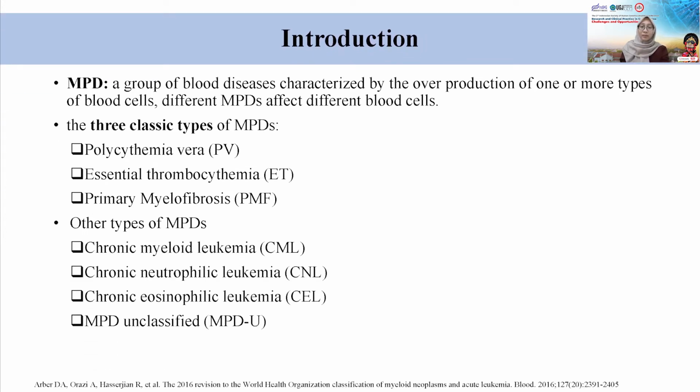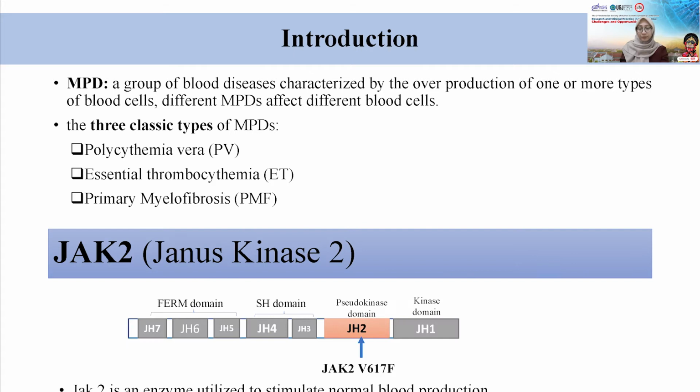During this COVID-19 pandemic, there are still non-infectious diseases that need our attention and tend to decrease the number of patients referred due to the infectious viral COVID-19. One of them is myeloproliferative disorders, abbreviated as MPD. It's a group of blood diseases characterized by the overproduction of one or more types of blood cells. There are three types of MPD: polycythemia vera, essential thrombocythemia, and primary myelofibrosis. And there are other types of MPD such as CML, CNL, CEL, and unclassified MPD.